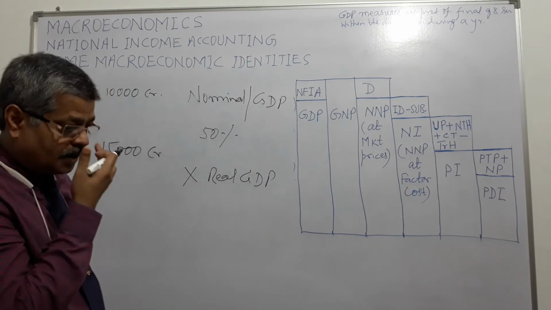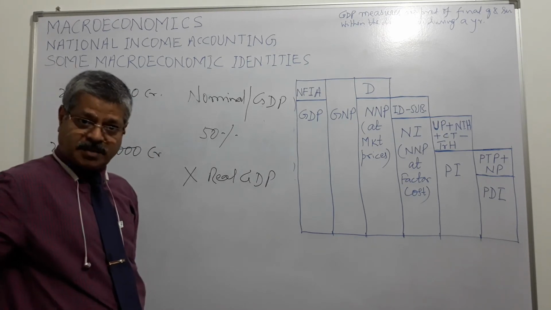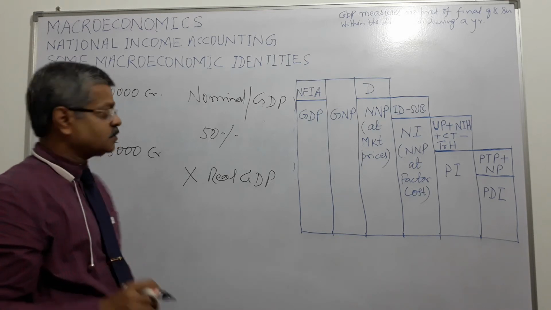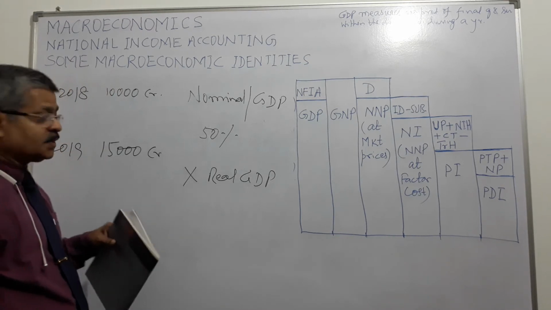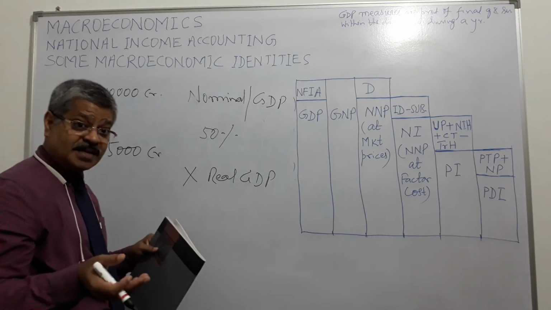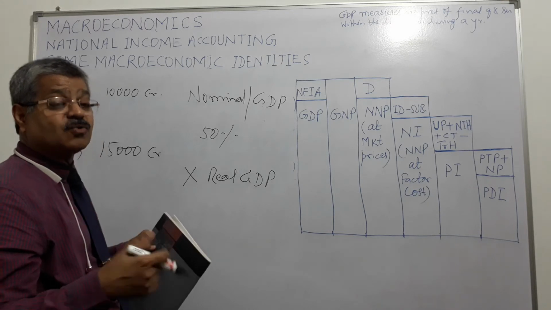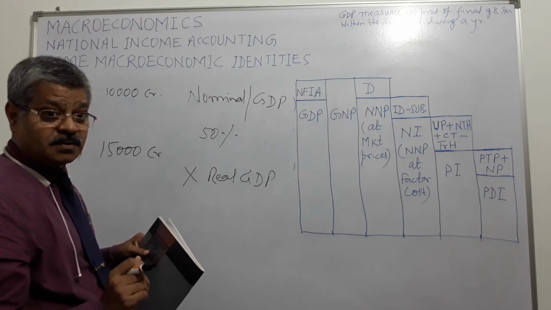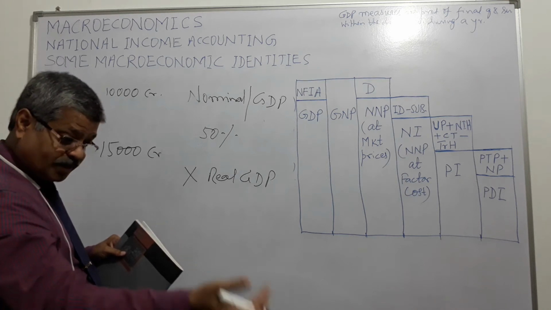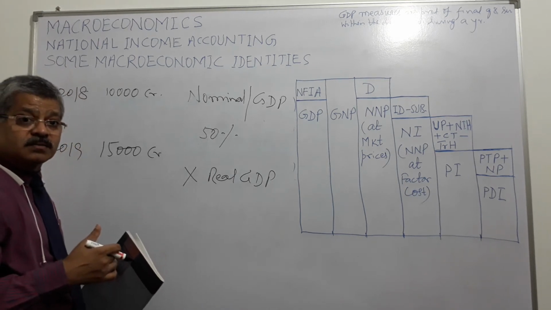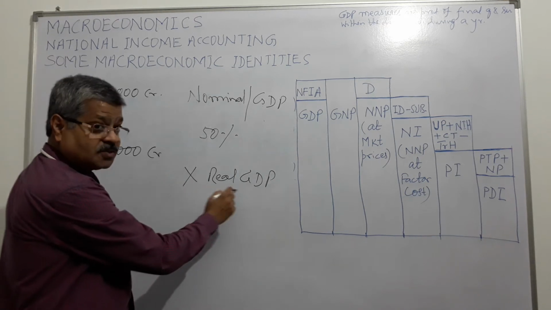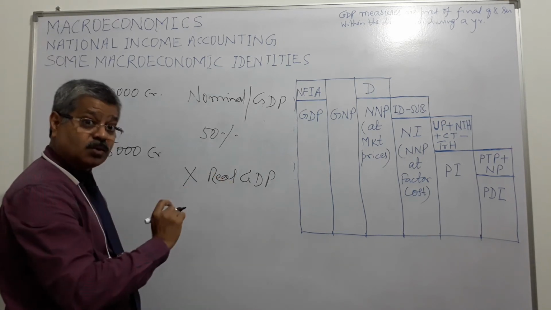Right? Earlier I used to get 100 rupees per month salary, and I used to buy 10 kg of rice in 2018. In 2019, that 10 rupee per kg rice has become 15 rupees per kg rice. 50% increase in the price, right? So my consumption will go down by that much ratio. It means real GDP has gone down.